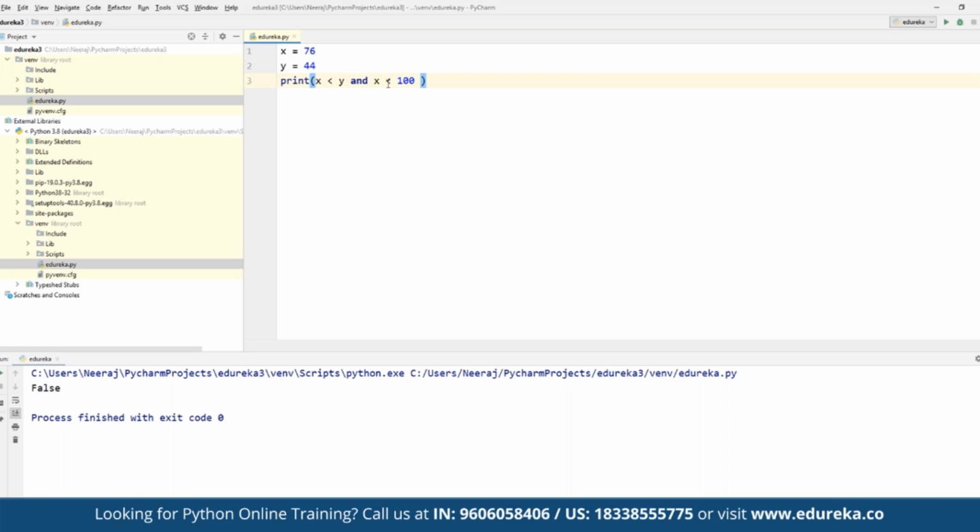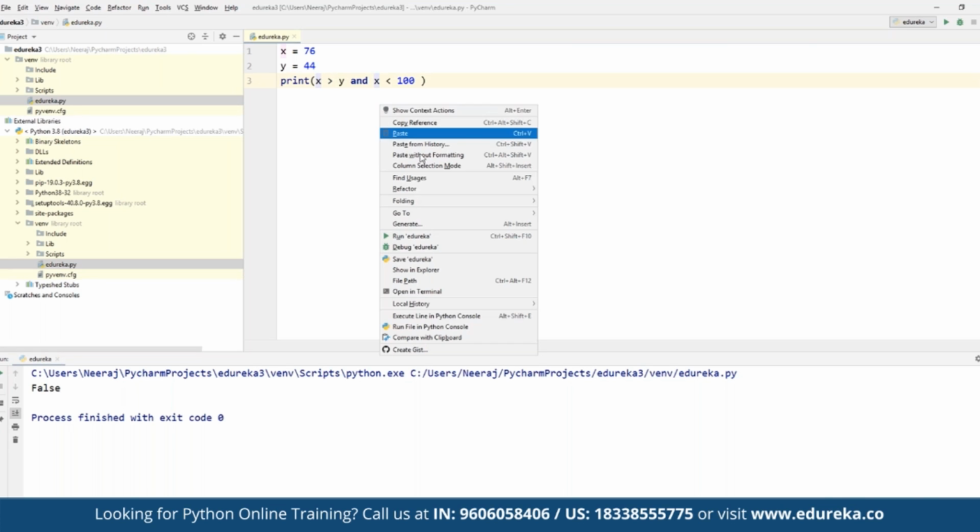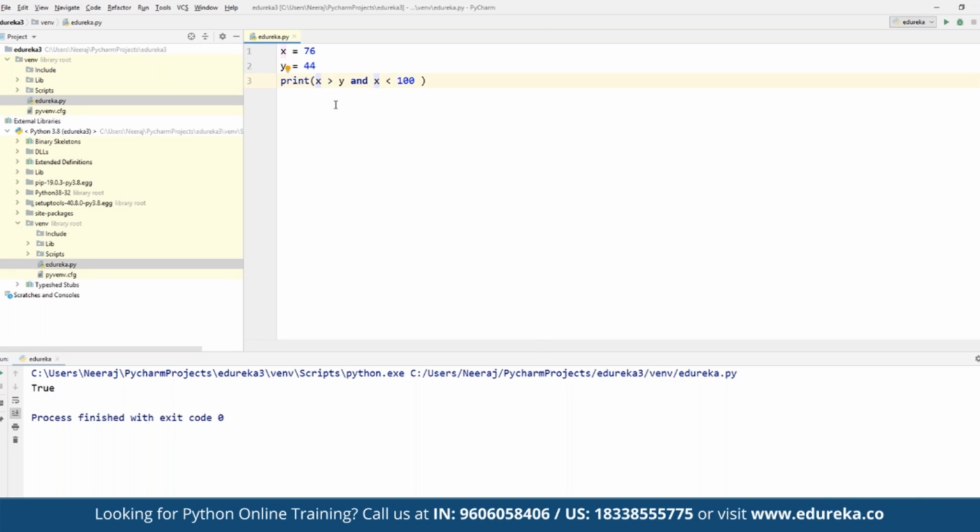What we can do, we can come back in here and define, for example, we want to check if x is greater than 5 and if x is less than 100, then only it should print the value as true, right? If we run this, this is false. Why? Because x is not less than y, and although x is less than 100, which is true, again x is not less than y, right? Suppose we change this to if x is greater than y and x is less than 100, then only it will return true because both the conditions have been fulfilled, right?